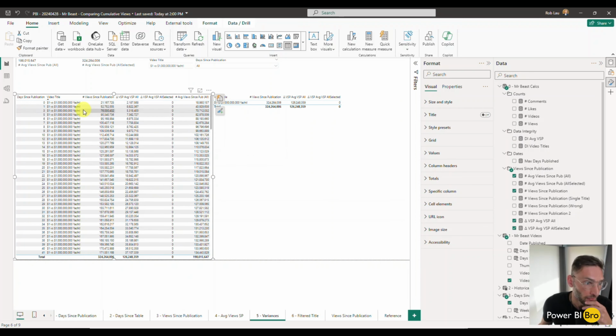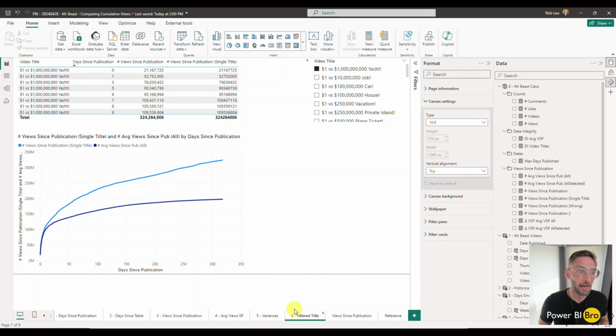Now we see it's accurately calculating the views every single day since publication. It's growing over time. Now this right here is the delta of the average views for every video. So this video has 21 million. Well, the calculation we just talked about said the average for everybody is 18. So now the delta says this is 2.1 million above the average. You have that metric now locked in, ready to go.